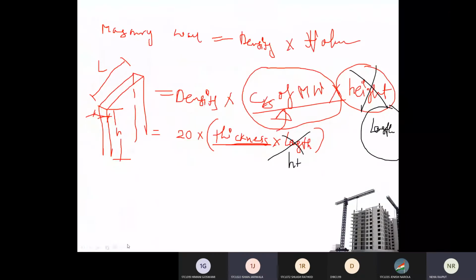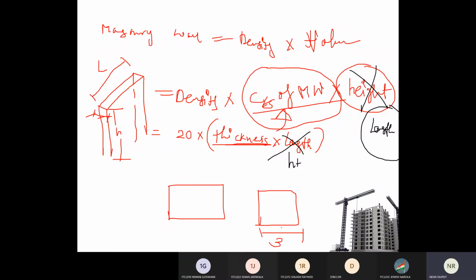Center. I am asking this way: if this 3 meter by 3 meter plan is given where columns of equal cross section are provided on these four corners, these are the beams and these are the slab, then without doing calculation also you will get your center of mass point at 1.5 meter.